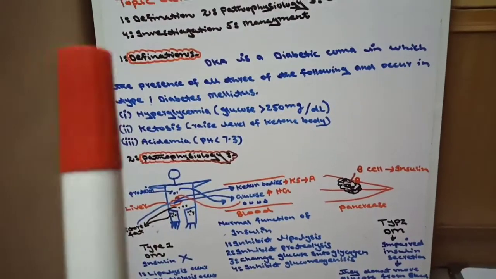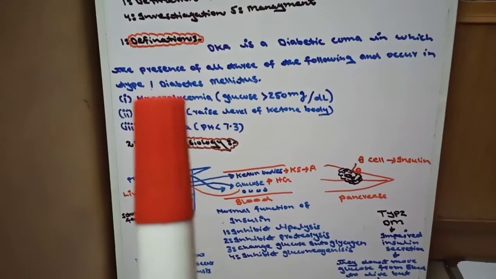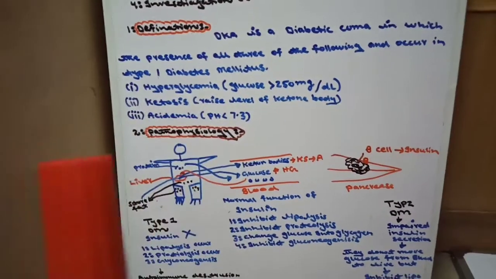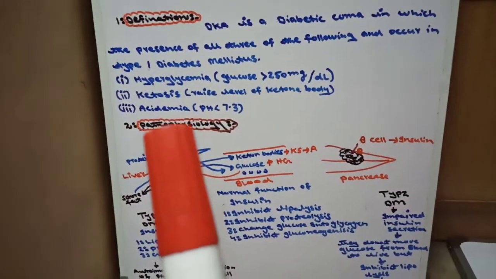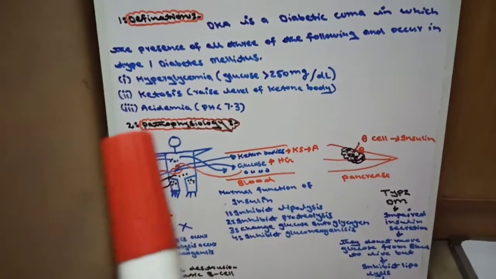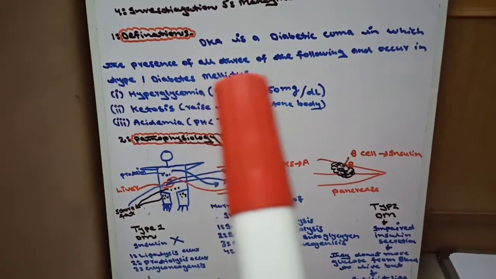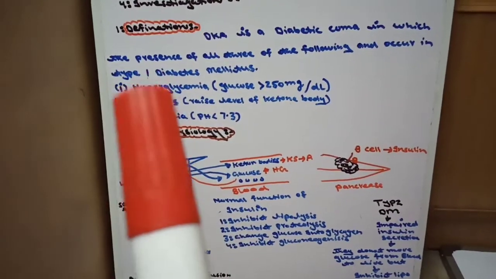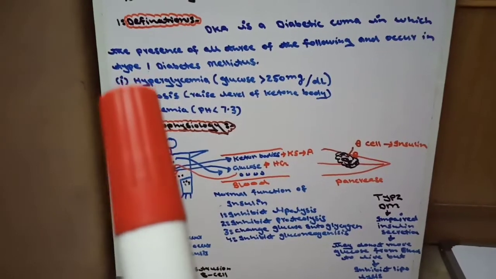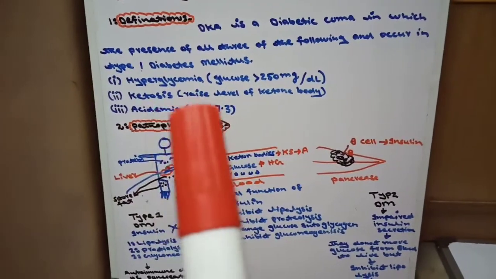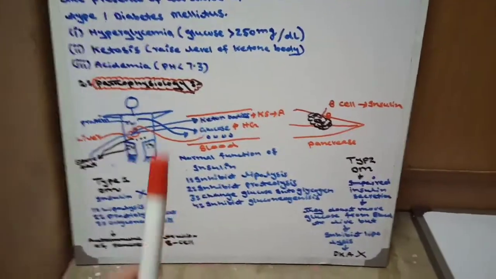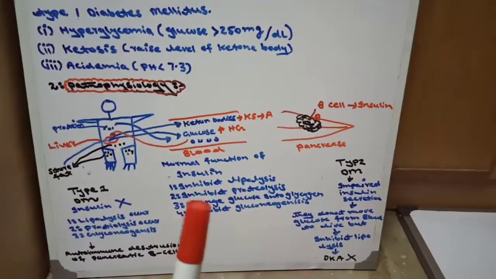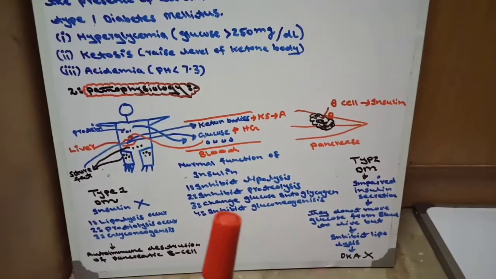Now come to the pathophysiology. Each word of the definition we will know through the pathophysiology. Why does hyperglycemia occur? Why does ketosis occur? Why does acidemia occur? Why does it occur only in type 1 diabetes mellitus, not in type 2? All these questions will be answered from the pathophysiology. In pathophysiology, first we study physiology, then pathology.